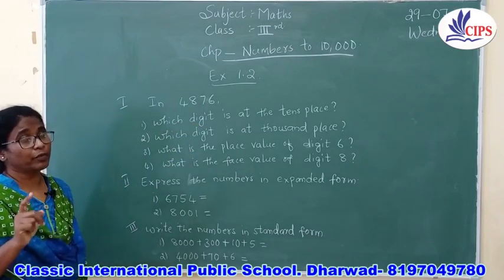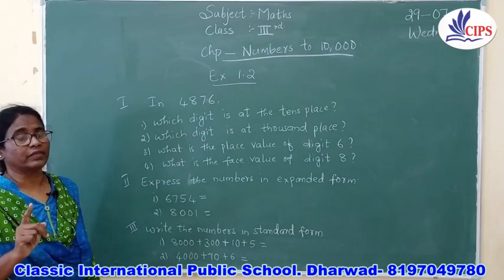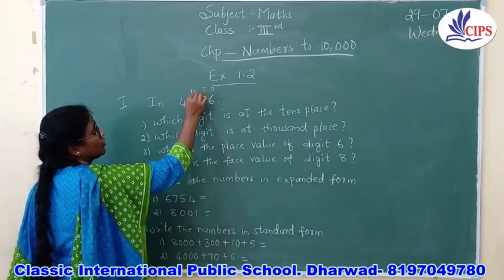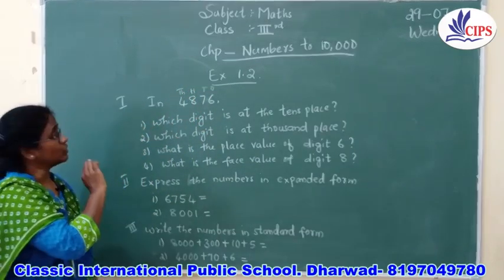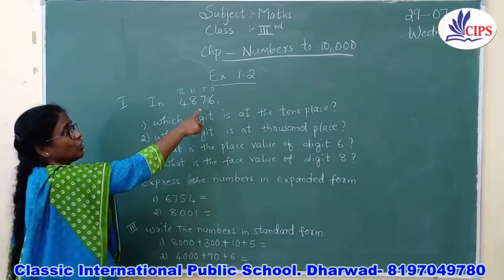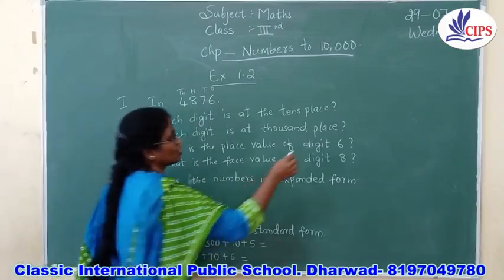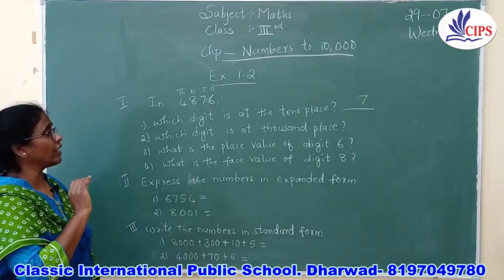Now what I said before, I always told you that you always have to remember the place value, children. So for example, now I am going to write the place values for this number, that is ones, tens, hundreds and thousands, right? Now the first question is, which digit is at the tens place? Now tell me what is there in the tens place? It is 7. So the answer for this is 7, right? So simple, they are very easy.